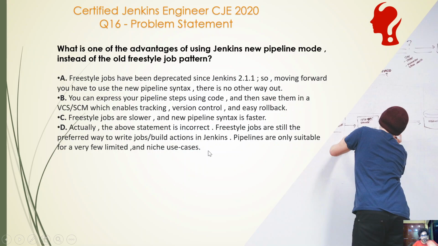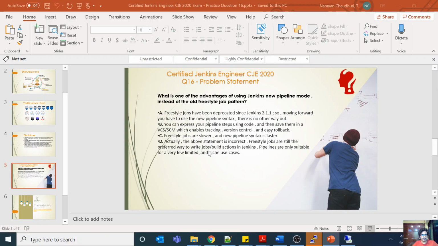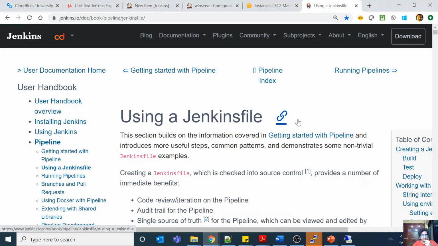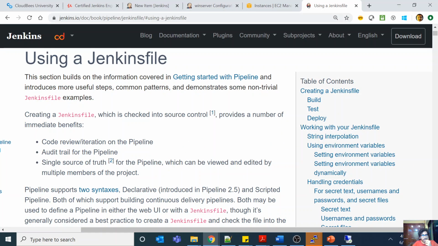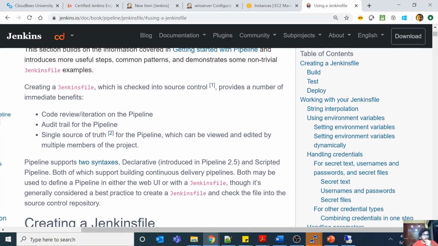Very simple question. Basically, what is the good thing about Jenkins pipeline? If I come here, we'll see that creating a Jenkinsfile that is checked into source control provides a number of immediate benefits. You have code review or iteration on the pipeline, you have an audit trail for the pipeline, and you have a single source of truth for the pipeline, which can be viewed and edited by multiple members of the project. This is actually the most important thing.